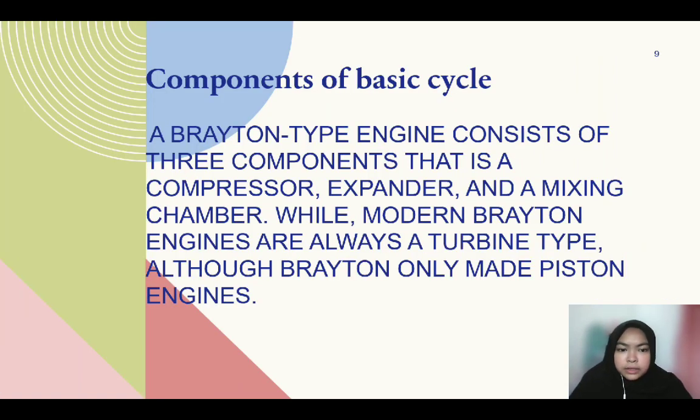There are three components for the basic Brayton cycle. The first one is the compressor, the second one is the expander, and a mixing chamber. While modern Brayton engines are always a turbine type, Brayton only made piston engines.